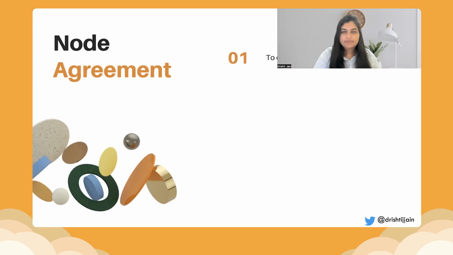The nodes should agree upon which transaction should be given first and which should follow. The very first benefit is that node agreement enables us to prevent fraud. Only if we know which transaction is happening one after the other will we be able to prevent fraud.